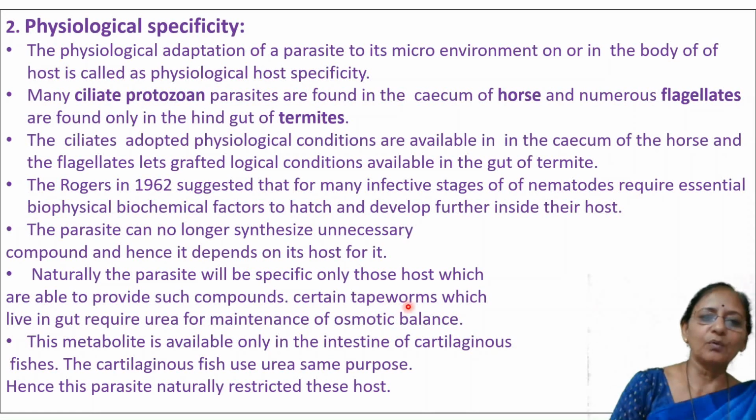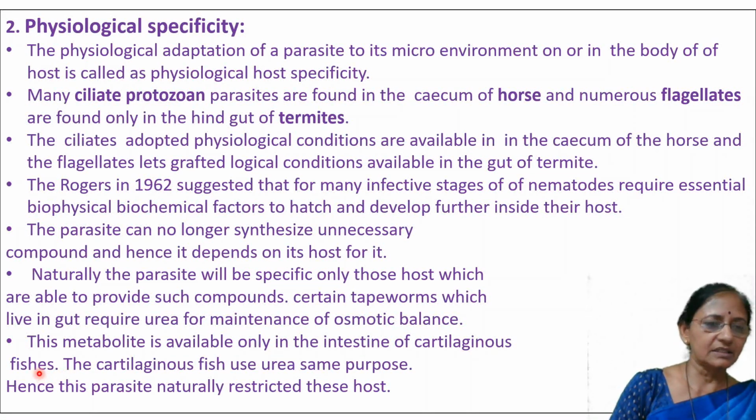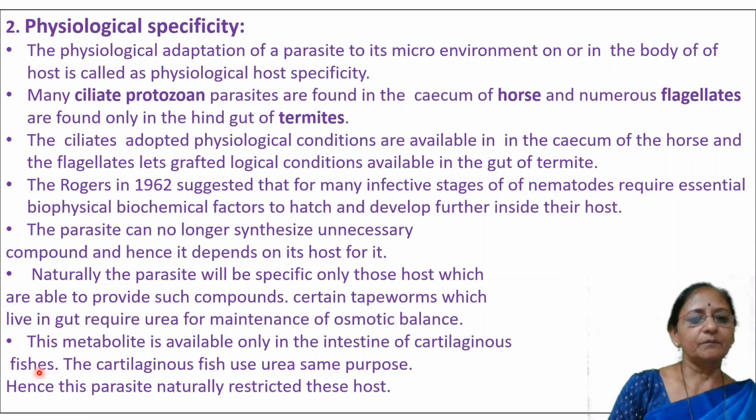Because of that, certain tapeworms are found in the intestine of cartilaginous fishes, and not in other fish which do not require urea for their osmoregulation.